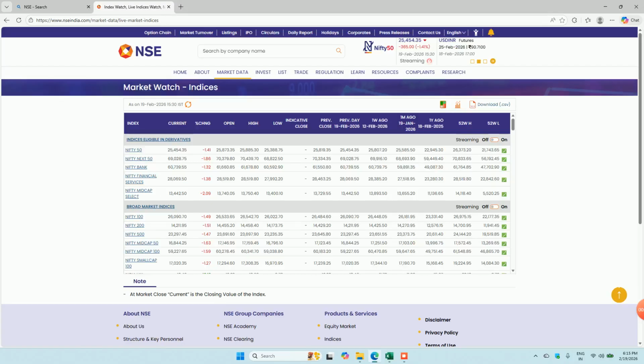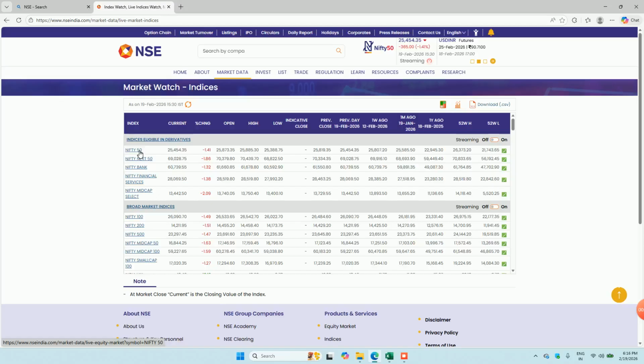Okay, now let's see, these are the indices which are available. So we can see how many companies are there in each index, and this is very important. As an Indian, you must know which companies are part of which indices, and if any index is going up, you will get to know that this particular sector is booming in India, and you can put your money accordingly. Okay, let's start with Nifty 50.